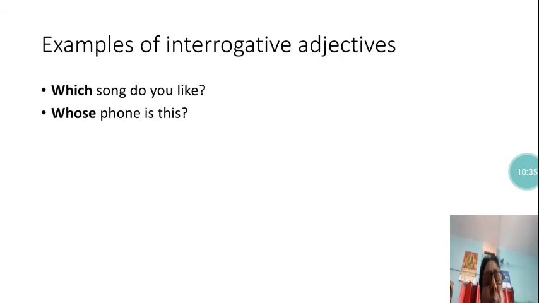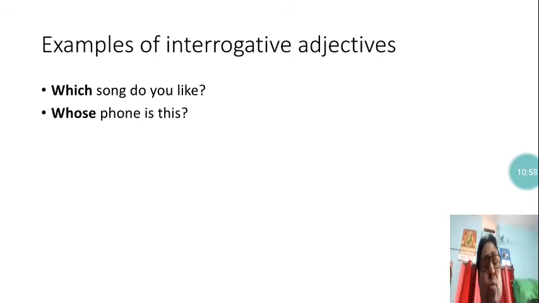Let us see examples of interrogative adjectives. Which song do you like? Or, whose phone is this? So in these sentences, "which" and "whose" are examples of interrogative adjectives. These words make questions, ask questions, and they are describing the noun.